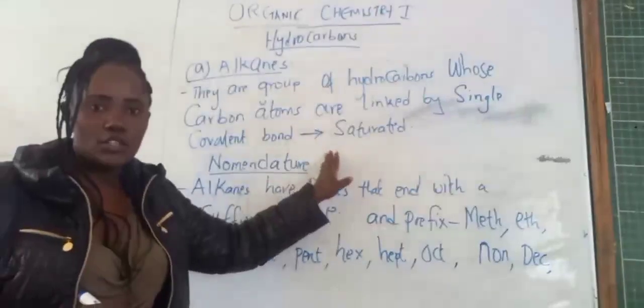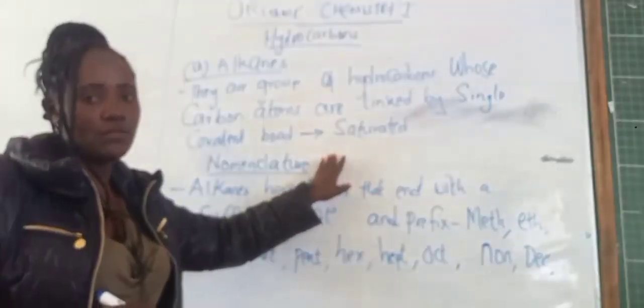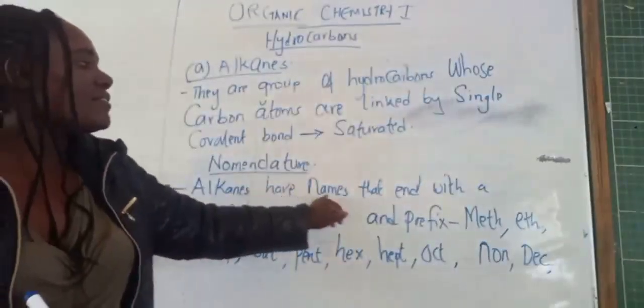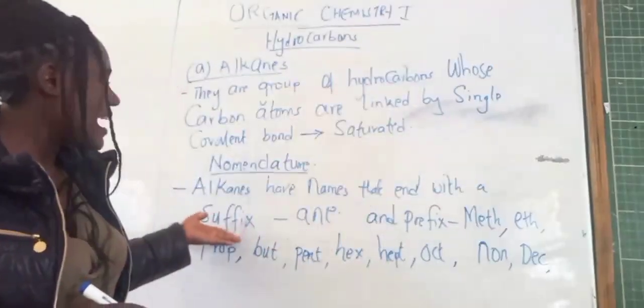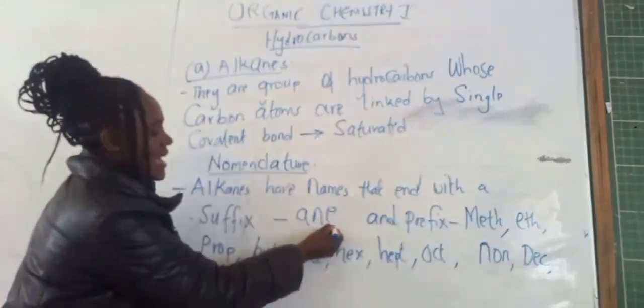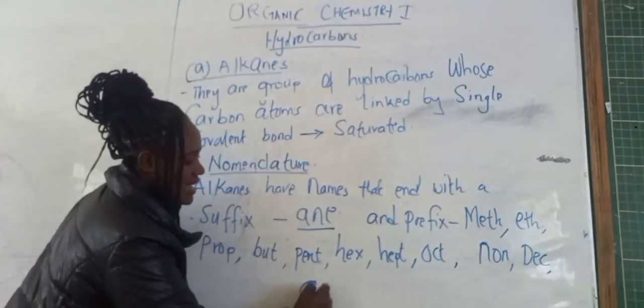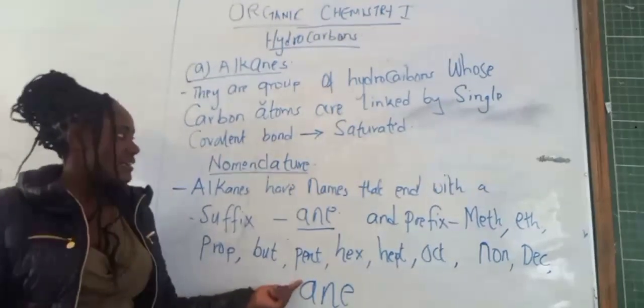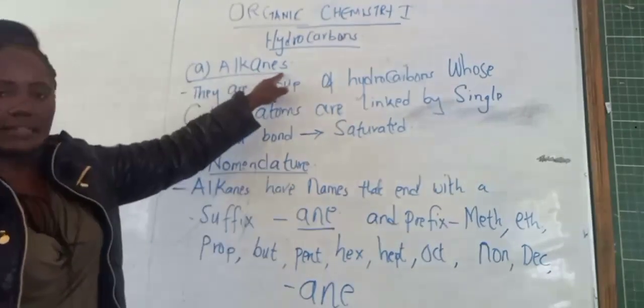Alkanes have names that end with the suffix -ane, just from the name alkanes.